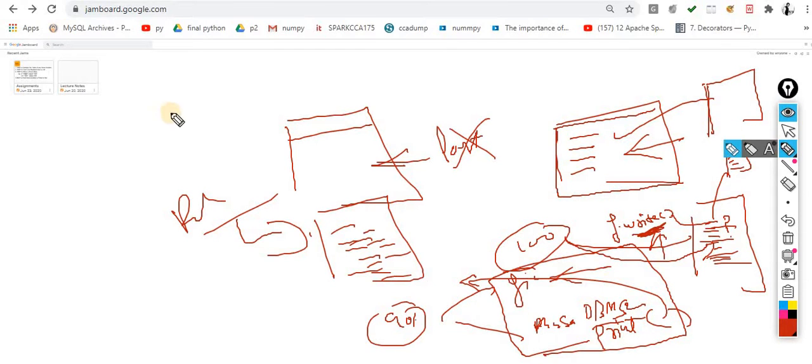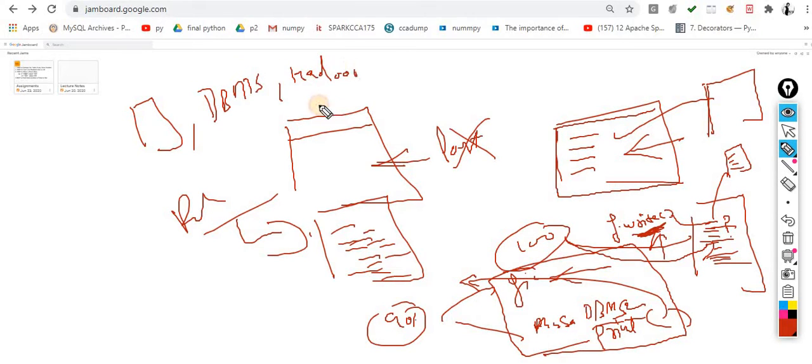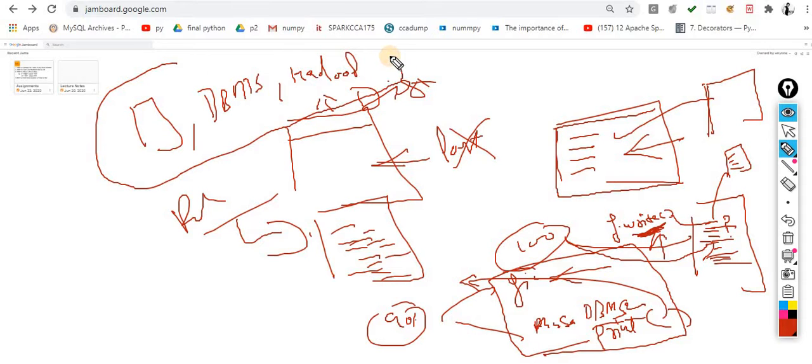The data can be stored into the files. Okay, data can be stored into the DBMS. Data can be stored into the Hadoop kind of things. Okay, this is the distributed environment where a large amount of data is stored. So without these, you are not supposed to make any application. That is not a useful application. Okay, without databases, the applications are not useful applications. So keep this point in mind.